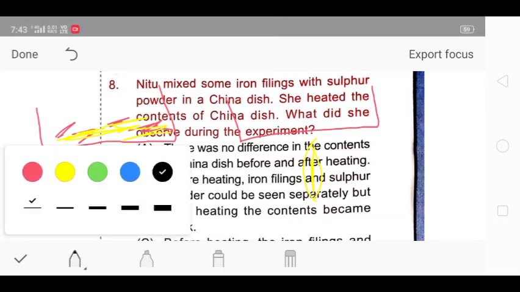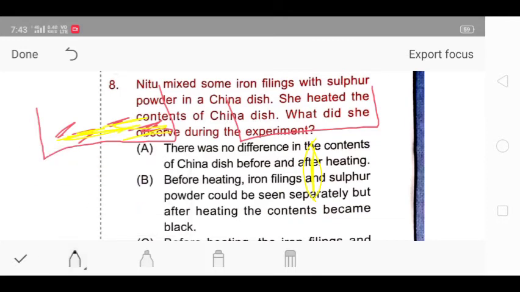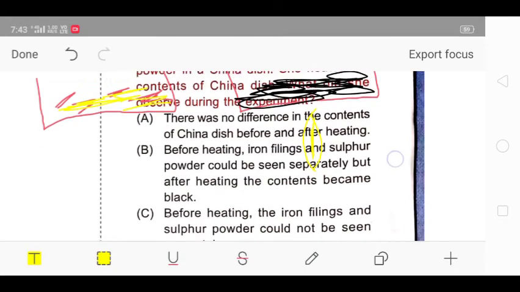So after that a chemical reaction will take place, and after the chemical reaction all the contents will become black in color.